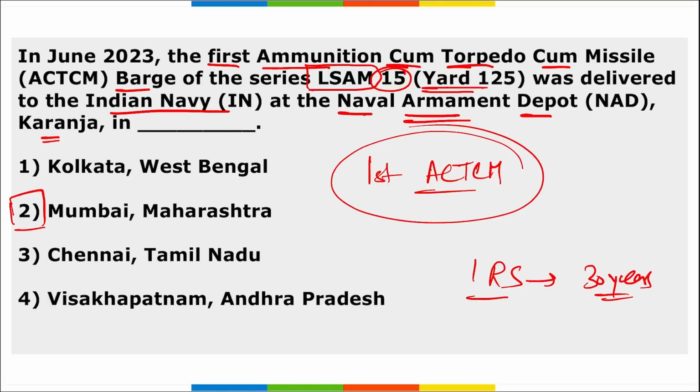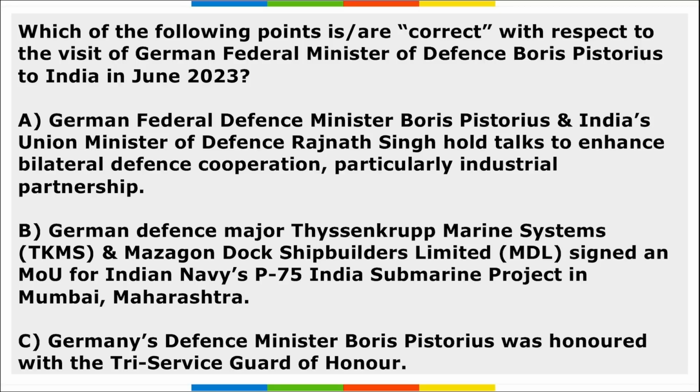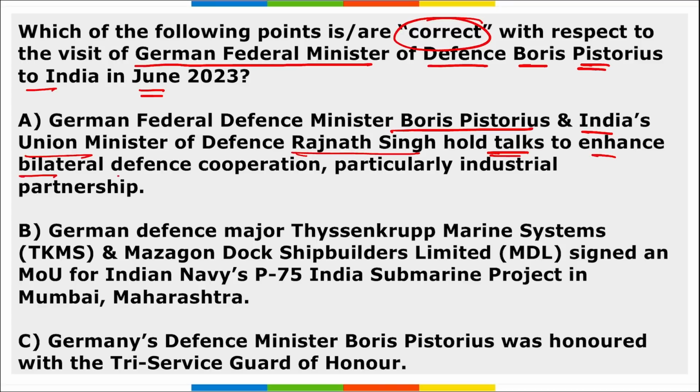Correct? Next. Which among the following is correct with respect to the visit of German Federal Minister of Defense Boris Pistorius to India in June 2023? According to the options, German Federal Defense Minister Boris Pistorius and India's Union Minister of Defense Rajnath Singh held talks to enhance bilateral defense cooperation, particularly industrial partnership. So is option A correct? Yes, A is correct.